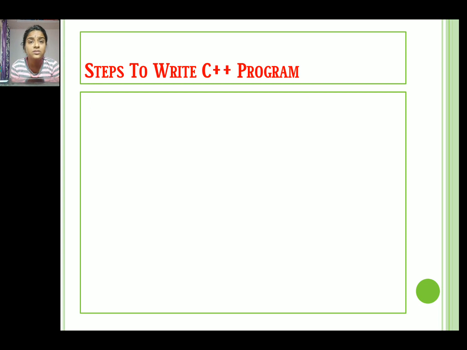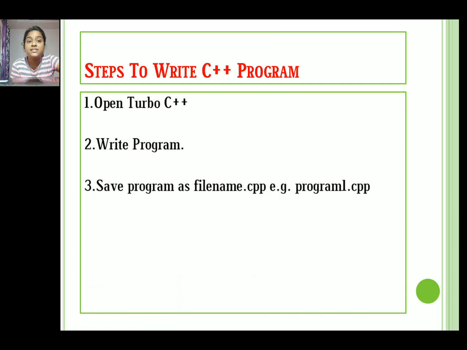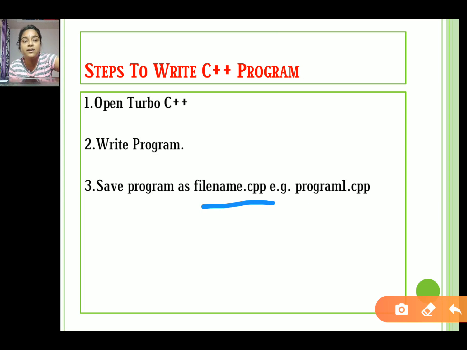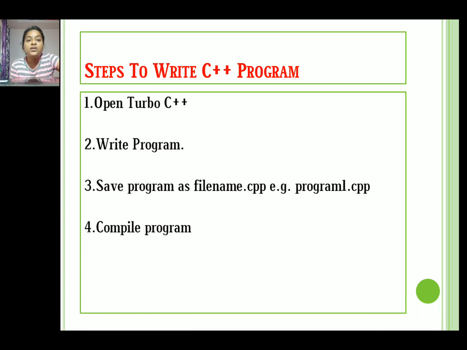Then the next part is steps to write a C++ program. How to write a C++ program in a compiler? If we consider the example of Turbo C++, first open Turbo C++, then write the program, then save the program as filename.cpp. The .cpp is the extension for C++ programs. Here I have given an example file, program1.cpp. After that, you have to compile the program. Compiling means checking whether the program is error free or not. Then the last step is to run the program.